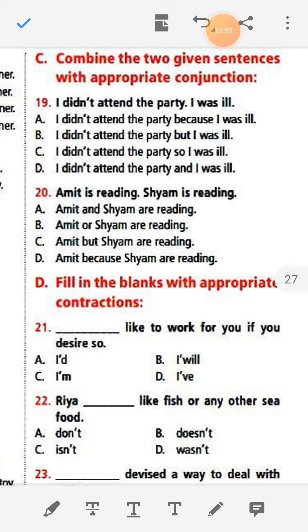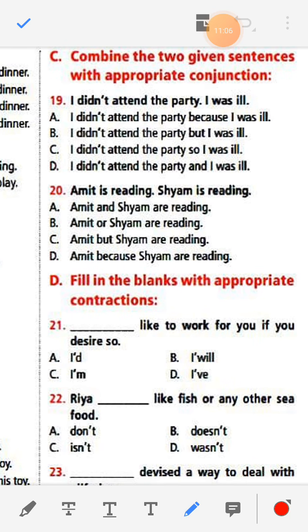I did not attend the party but I was ill. I did not attend the party so I was ill. I did not attend the party and I was ill. Here the answer is the first one: I did not attend the party because I was ill.